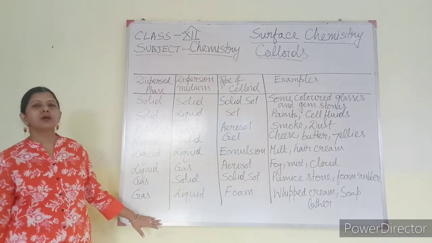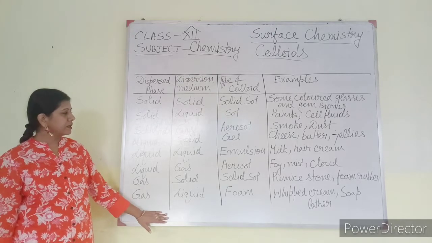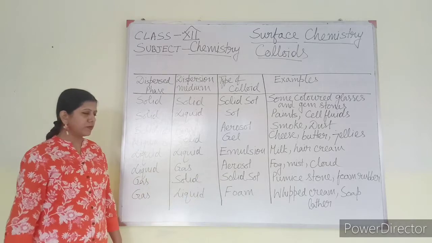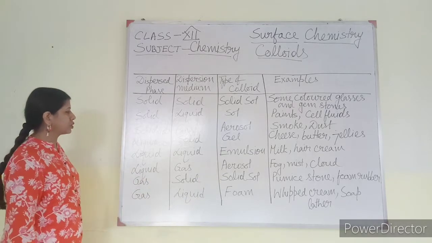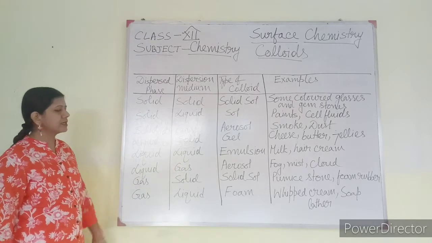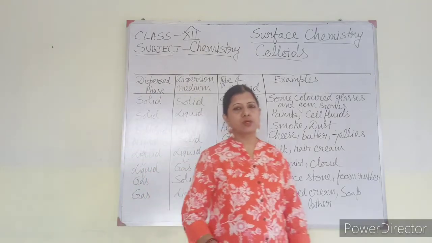So this table you have to learn. It is there in your NCERT book also. This table, all examples along with the name of the type of colloid. Suppose you get a 1 mark question: in an emulsion, what is the dispersion medium, what is the dispersed phase, and give an example. So in this way you have to remember.